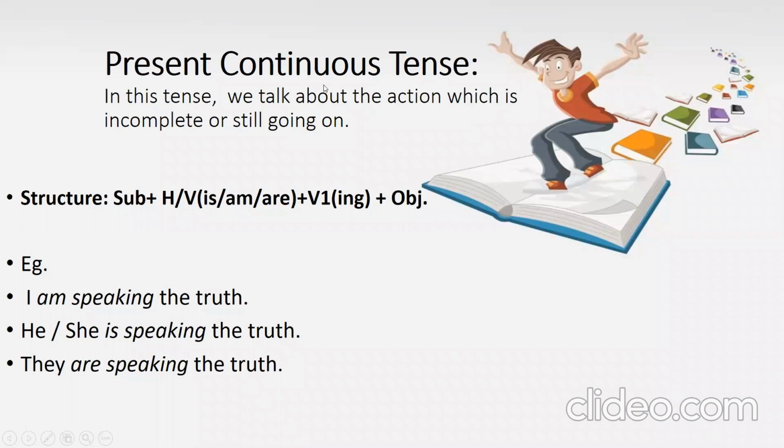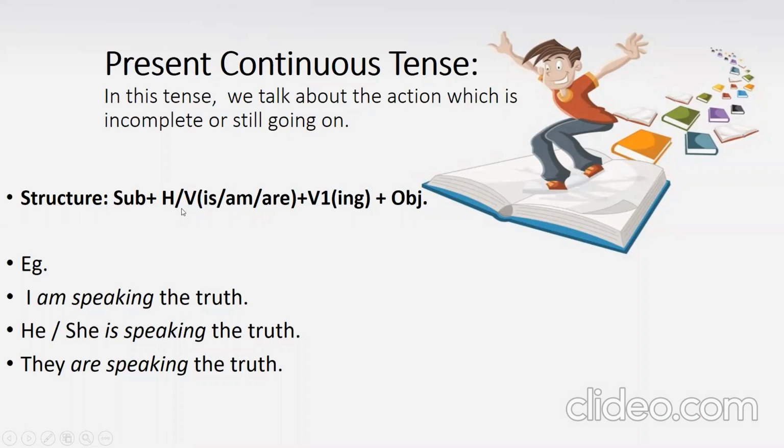So we are starting with the present continuous tense. In this tense, we talk about the action which is incomplete or still going on. Means when we have to indicate an action which is incomplete and is still going on, we use present continuous tense. Okay. So here is the structure for present continuous tense.